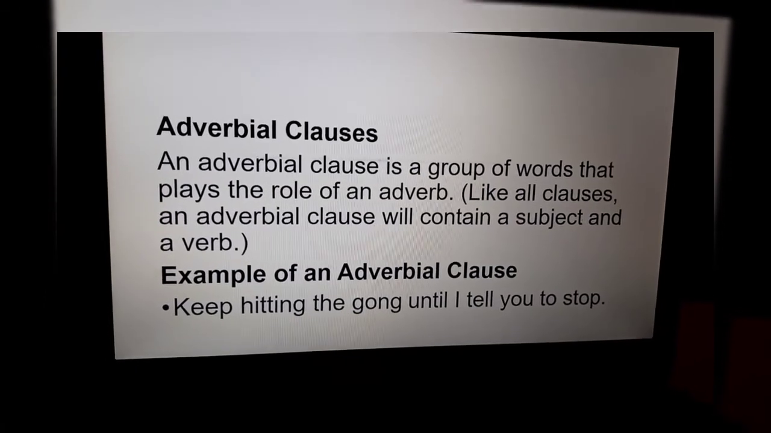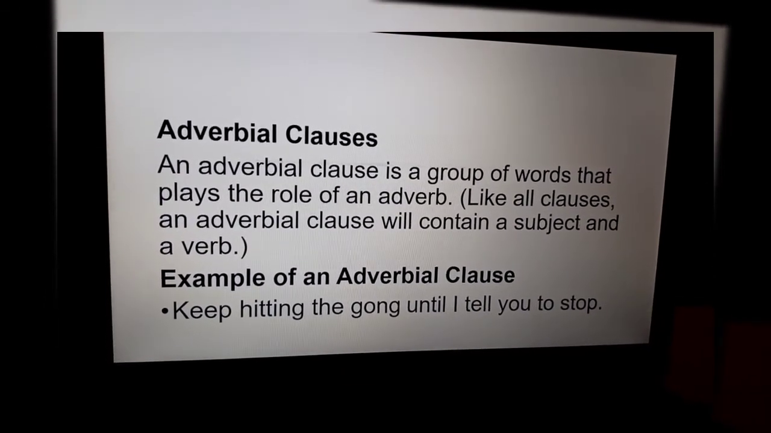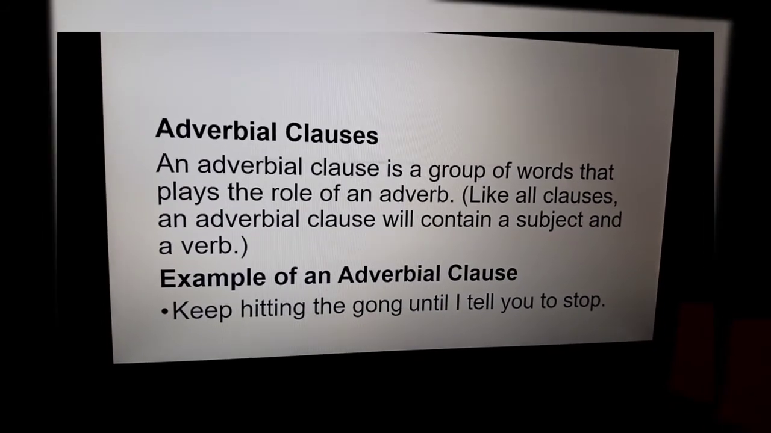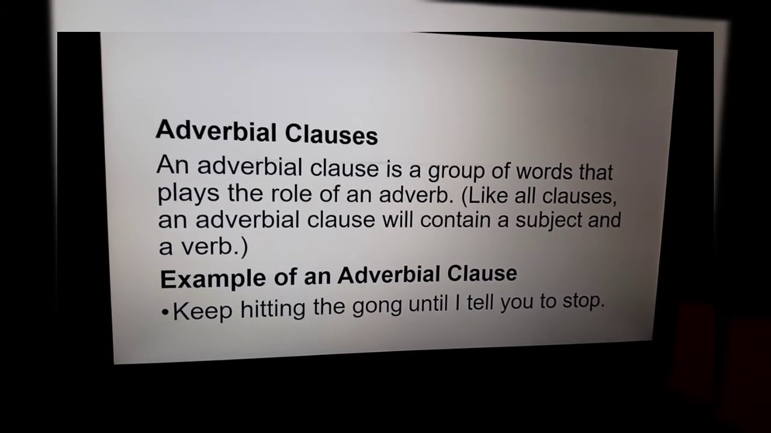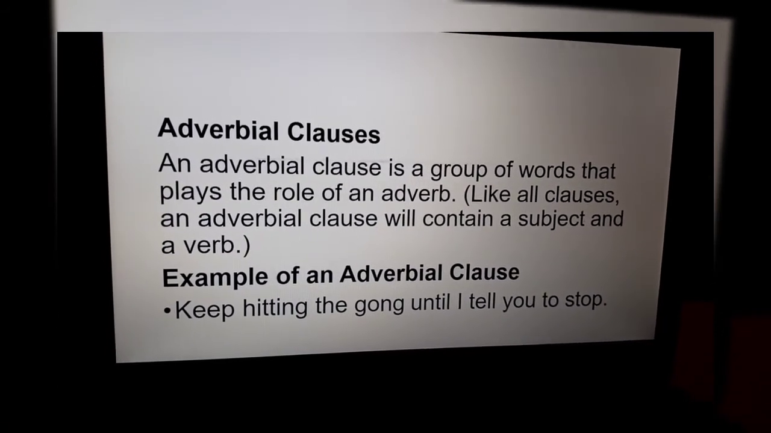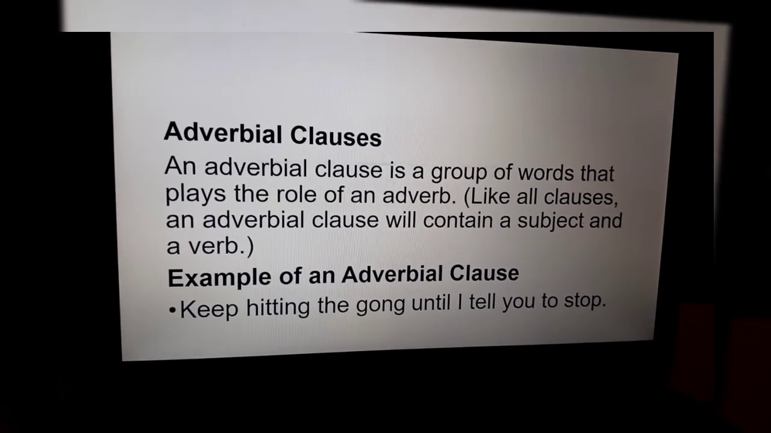Then adverbial clauses. An adverbial clause is a group of words that plays the role of an adverb. Like all clauses, an adverbial clause will contain a subject and a verb. An example of adverbial clause is: keep hitting the gong until I tell you to stop.